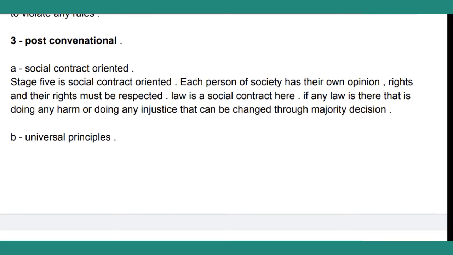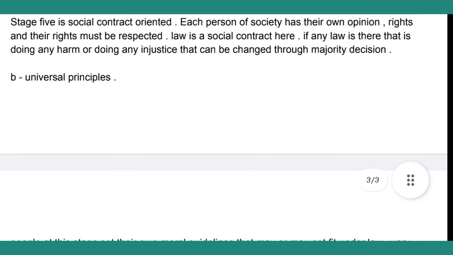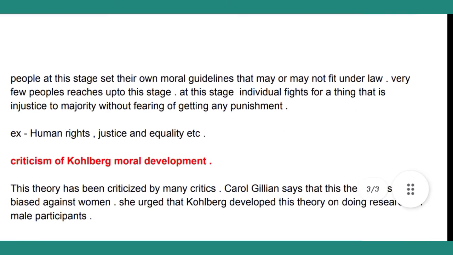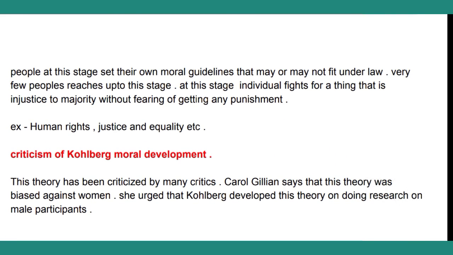Okay, the last one is the universal principle. So what is the universal principle? Basically, in this stage only great people come under it, like a person who can do something for humanity without any fear of what other people and society will say to him or her. Like Mahatma Gandhi, Nelson Mandela and many other great persons can come under this stage, who have the guts to do something for humanity, to do something for society.